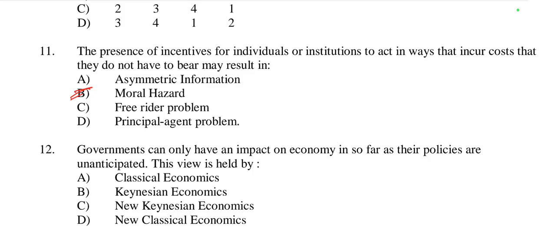This typically arises when one party is protected from risks through different types of insurance, leading them to act more recklessly than they otherwise would. So after insurance, they act more recklessly. This is called moral hazard.